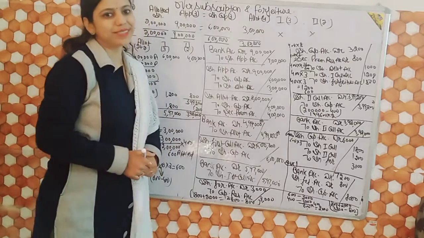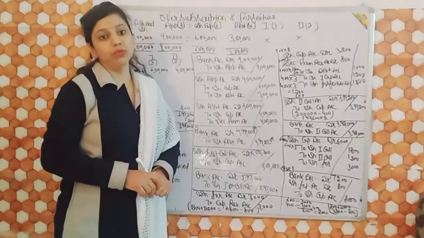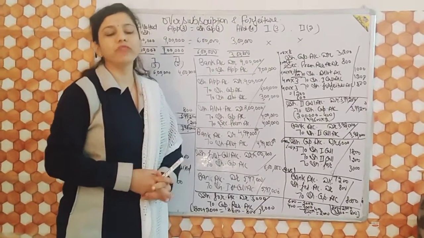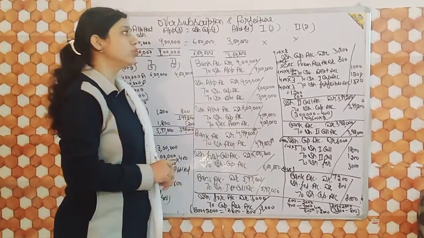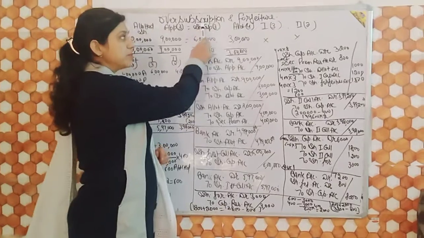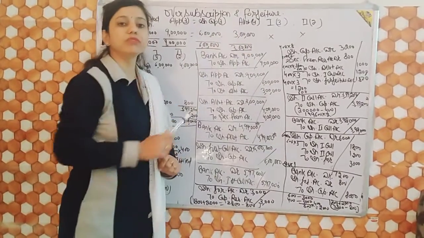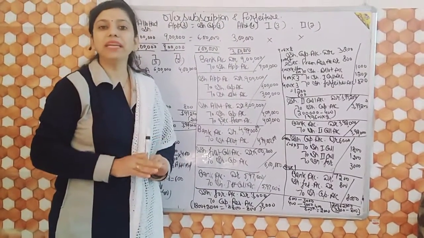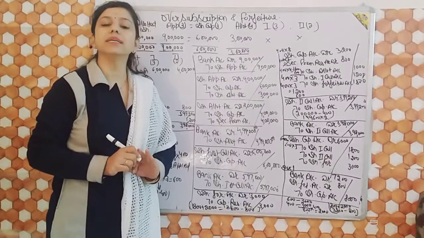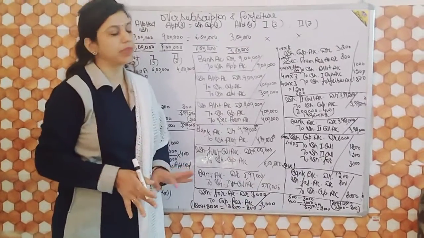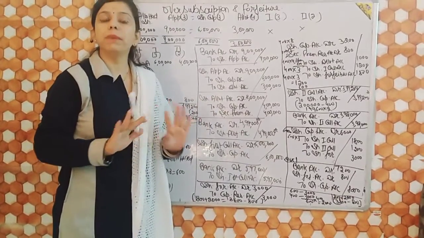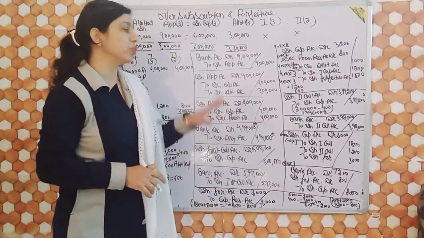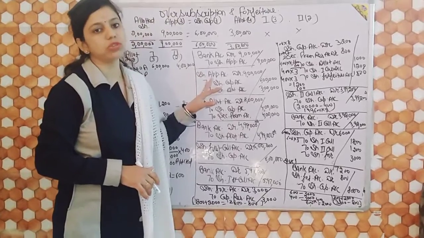Good morning, students. Today I am going to tell you the most important and full-fledged question on issue of shares. We are going to discuss oversubscription and forfeiture of shares. That means the combined effect, or you can say the essence of the whole chapter. In this single question, I will tell you the complete issue of shares. So it is one of the most important questions.